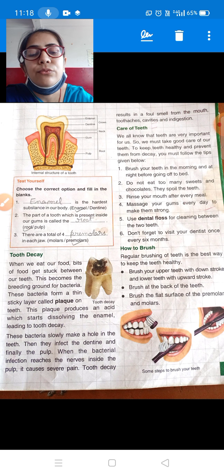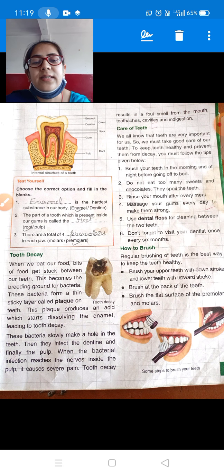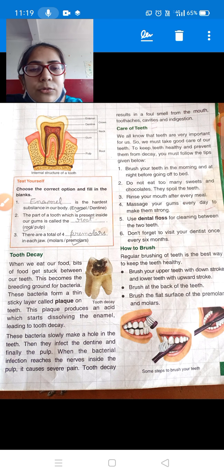So to prevent tooth decay, students, remember it happens due to the food particles stuck in our teeth. If we want to prevent tooth decay, then after every meal, just after eating anything, we should rinse our mouth with water properly, so that any food particle stuck to our teeth can be removed. Then bacteria will not grow and your teeth will be safe. Okay, so let's start now.